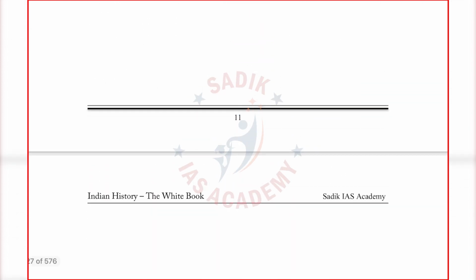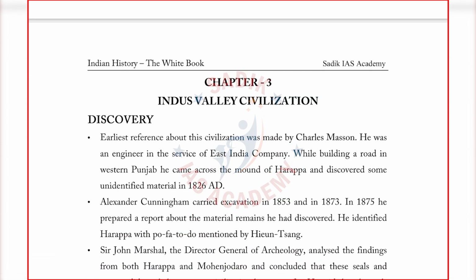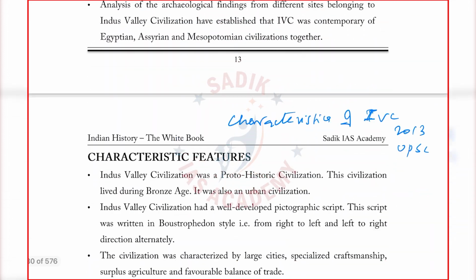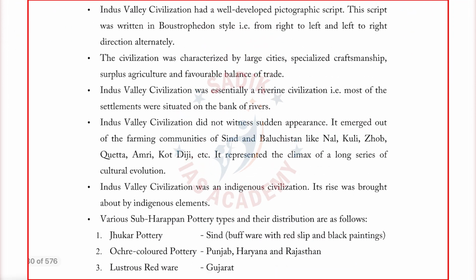Next, you see the most important topic, the Indus Valley civilization in ancient India. I have given the discovery, the extent of the civilization, then the characteristics, and many questions have been asked. See, I have marked this for our reference; it will not be available in the book. You see, for the characteristics of the Indus Valley civilization, a UPSC question was asked in 2013. It is from this topic only.